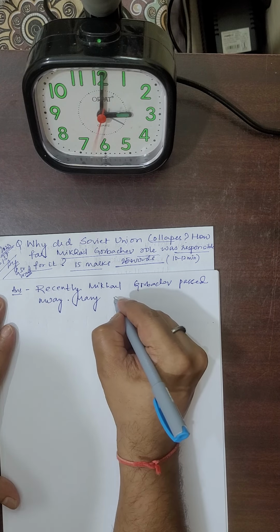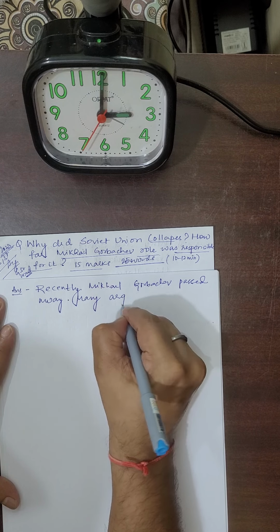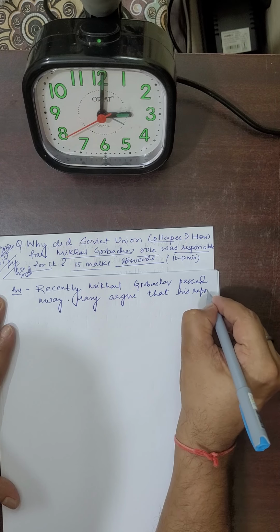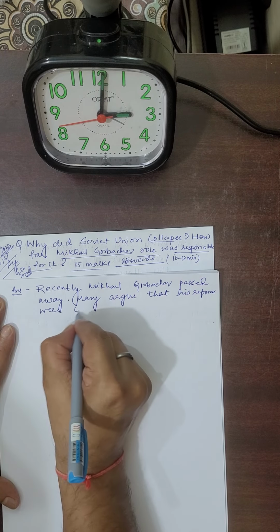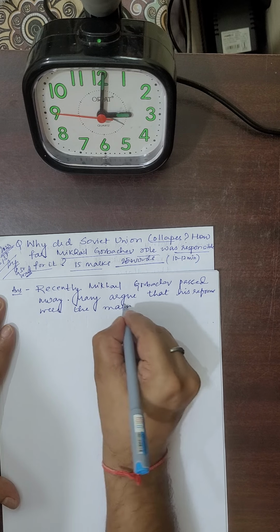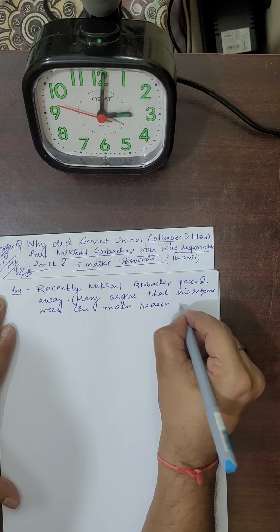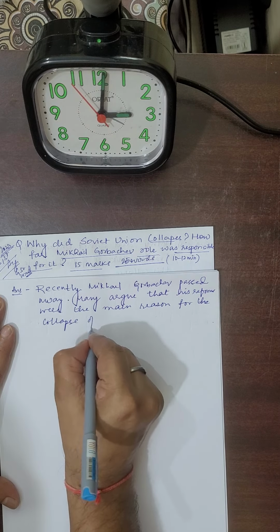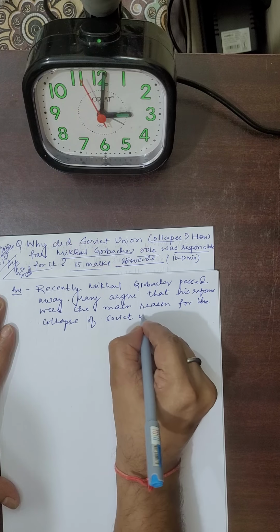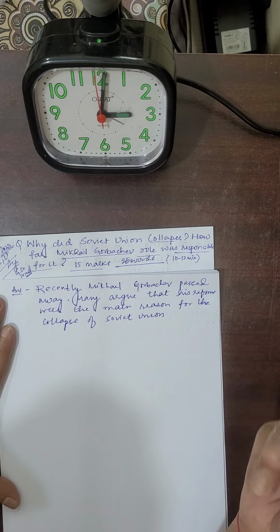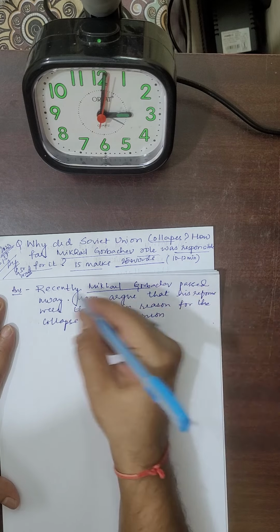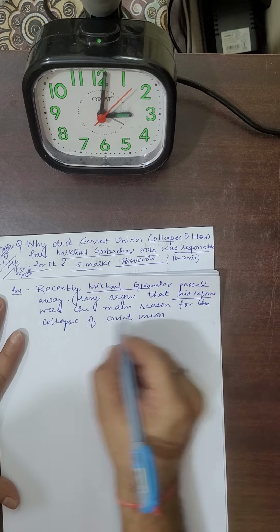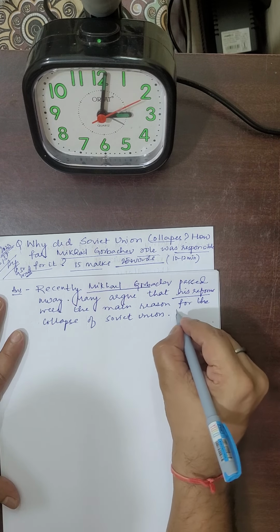Many argue that his reforms were the main reason for the collapse of the Soviet Union. So we start with the context that recently Mikhail Gorbachev passed away, and many argue that his reforms were the main reason for the collapse of the Soviet Union. However, what you will write is that however,